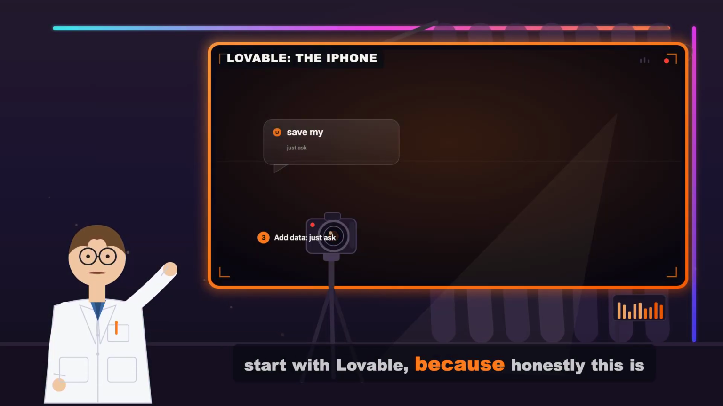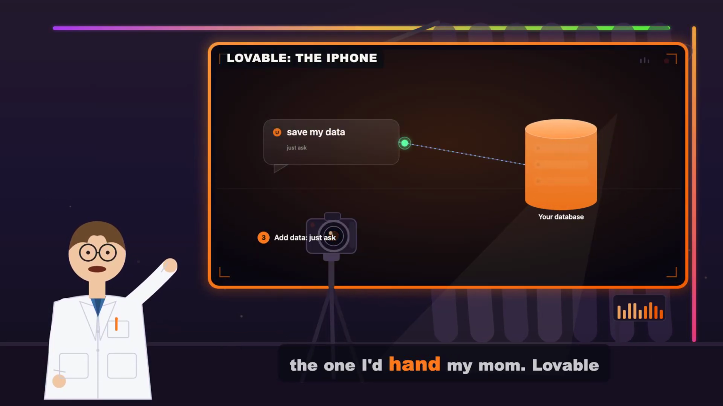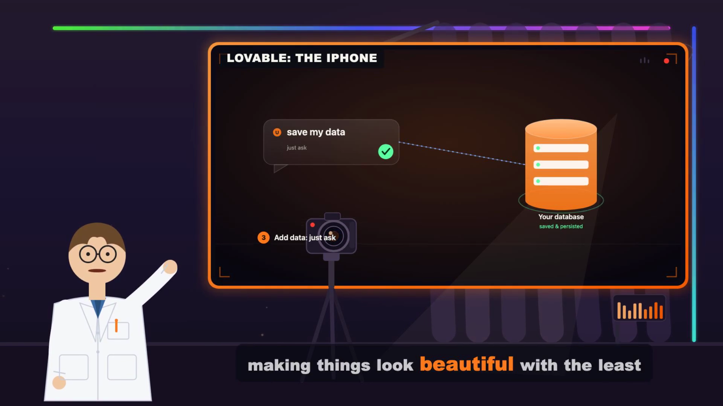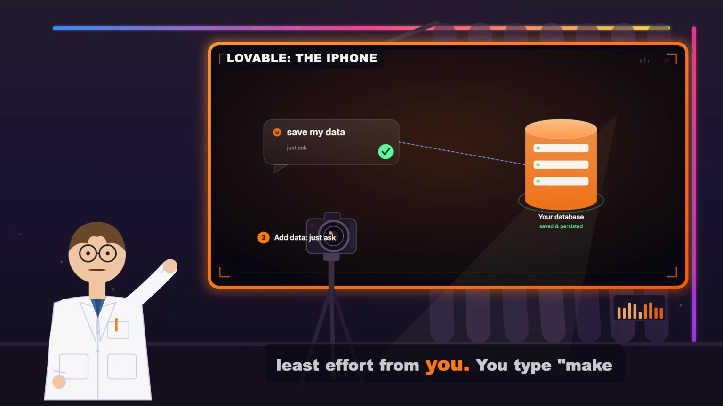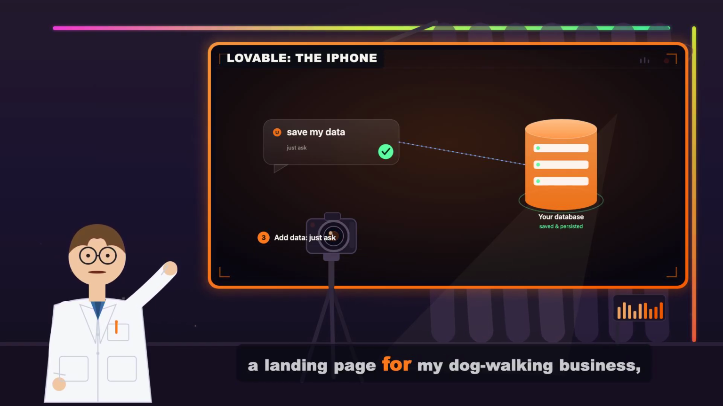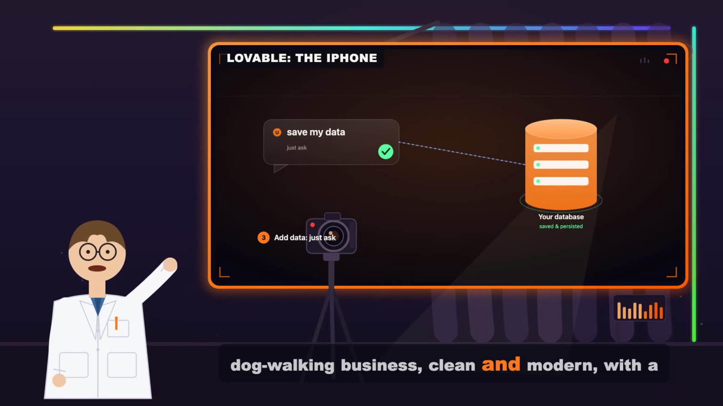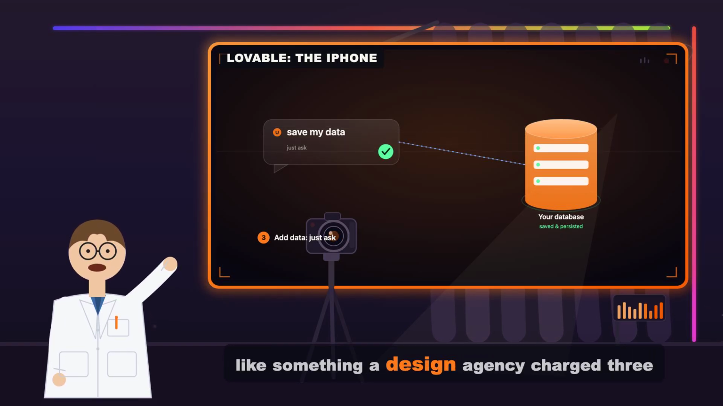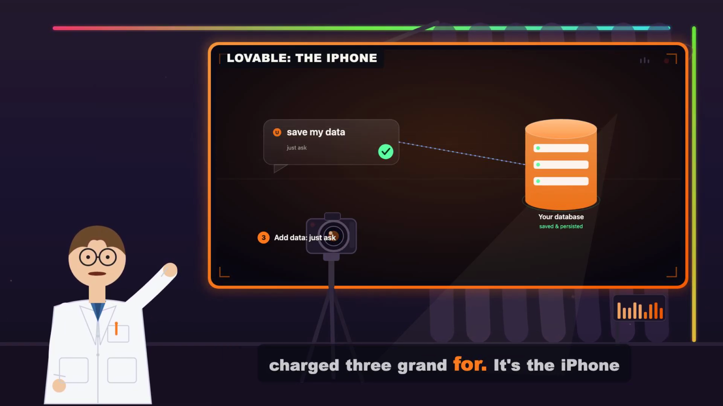Let's start with Lovable, because honestly, this is the one I'd hand my mom. Lovable is a tool that's obsessed with making things look beautiful with the least effort from you. You type, make me a landing page for my dog walking business, clean and modern, with a booking form. And what comes back looks like something a design agency charged $3,000 for.